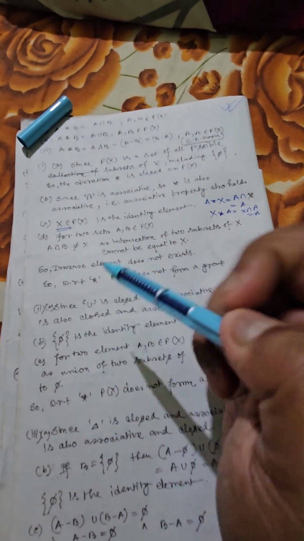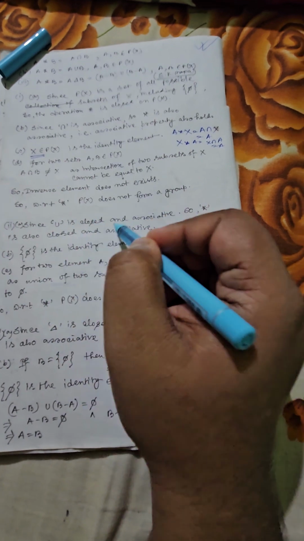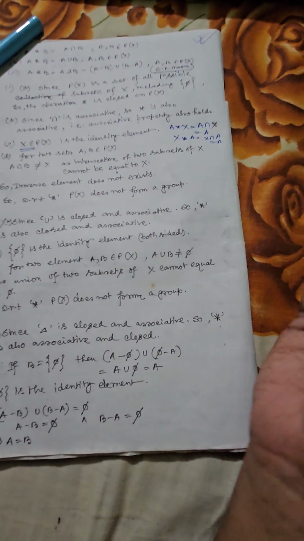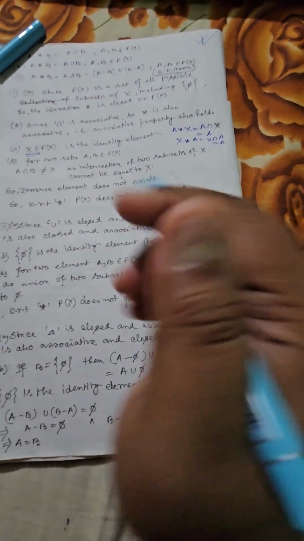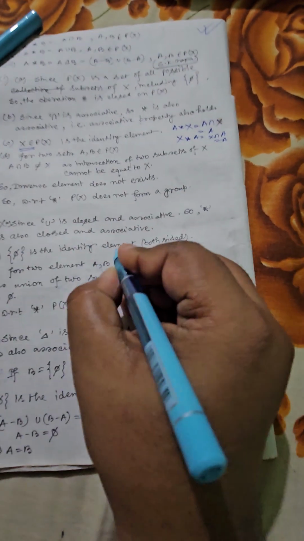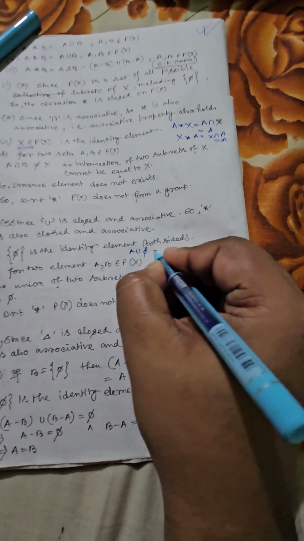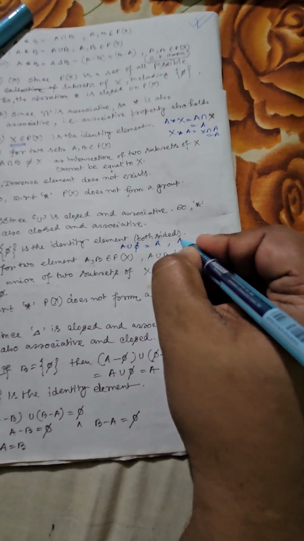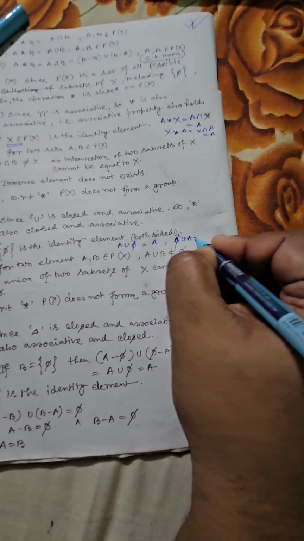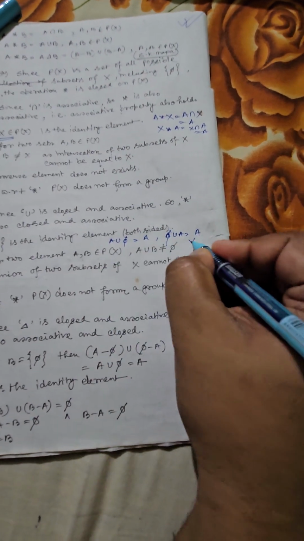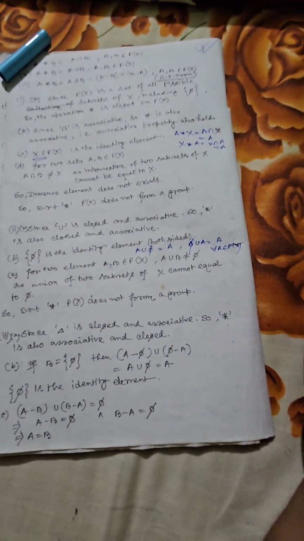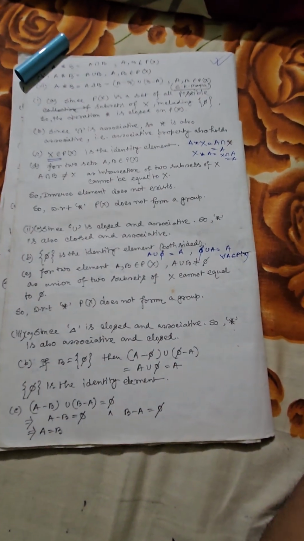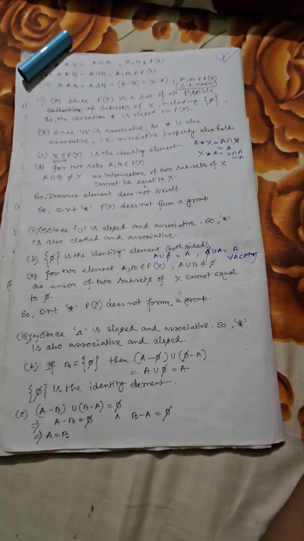Now moving on to the next one, A star B is given by A union B. So union is also closed and associative, just like the previous expression. So star is also closed and associative. We have nothing to prove. Now what is the meaning of null set? If you consider A union phi, that will be A, and phi union A is also equal to A, and this is trivially true for all A belonging to the power set of X. That means the null set is the identity element. As you can see from this structure, it is the left identity as well as the right identity.